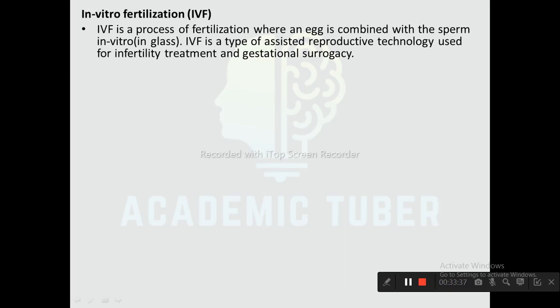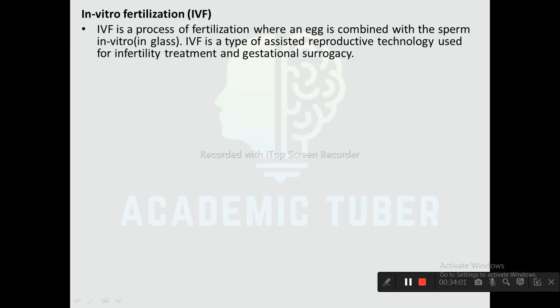Next one is in vitro fertilization, IVF. It is the process of fertilization where an egg is combined with the sperm in vitro, in glass. It is a type of assisted reproductive technology used for infertility treatment and gestational surrogacy.